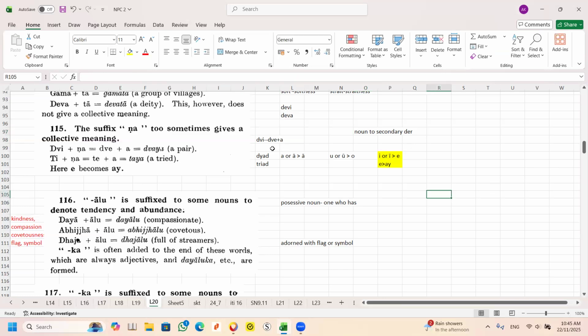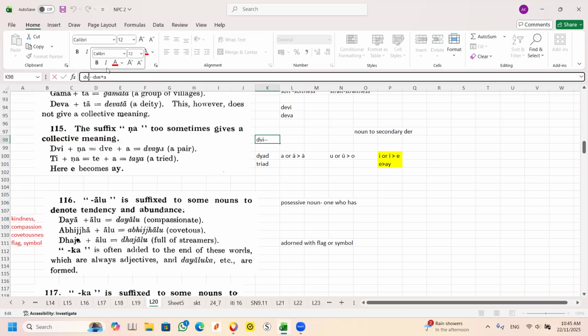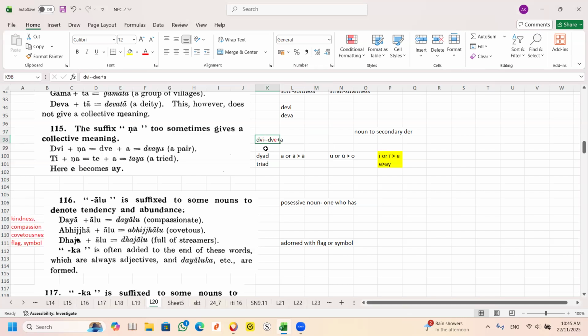So in this case, you see this one is transformation. Actually you don't have to learn the transformation. No point, I can tell you. The only thing is, when I teach, I explain. Otherwise, I think there is no need to learn. It will make you more confused. So in this case, an A is plus. Can you see? This E becomes AY. So this becomes AY, and you plus your A back. Isn't it Dwaya? Exactly the same.